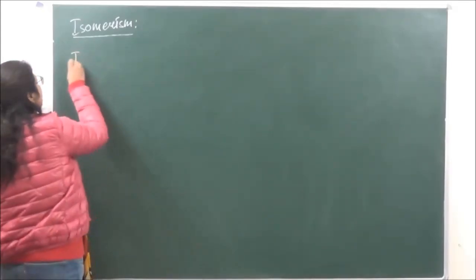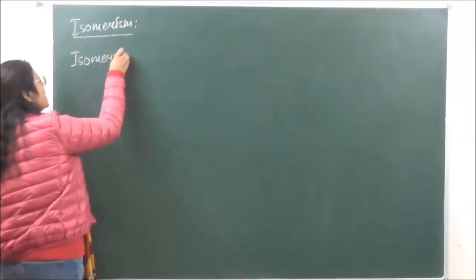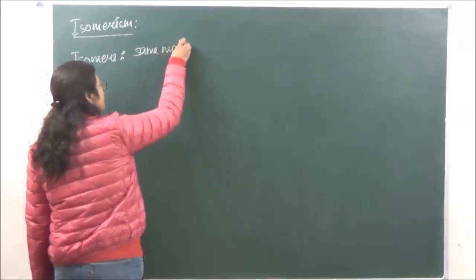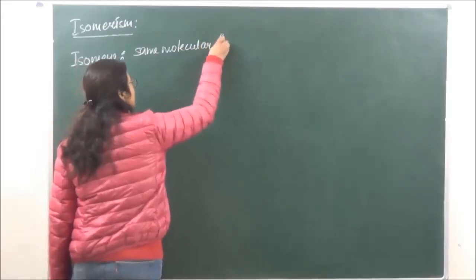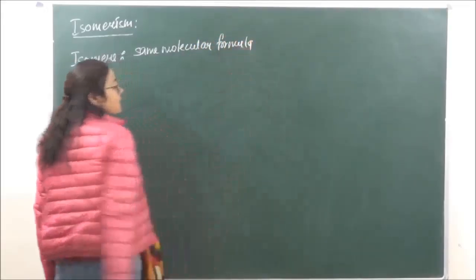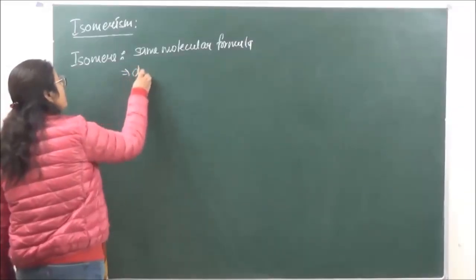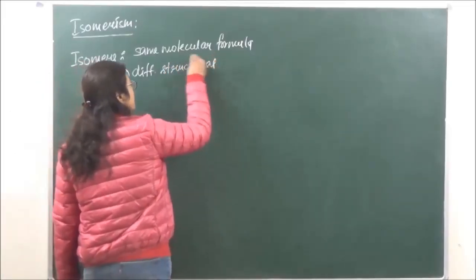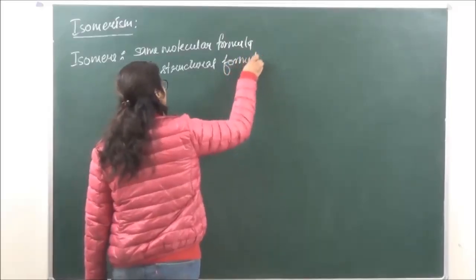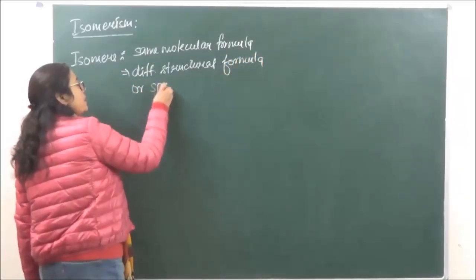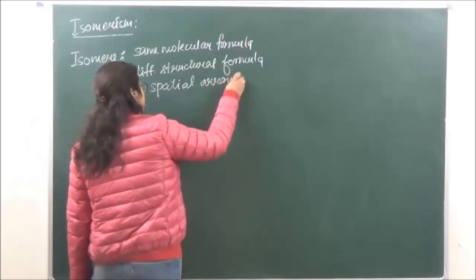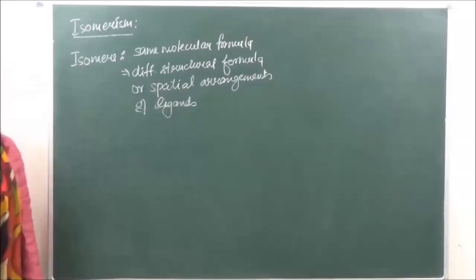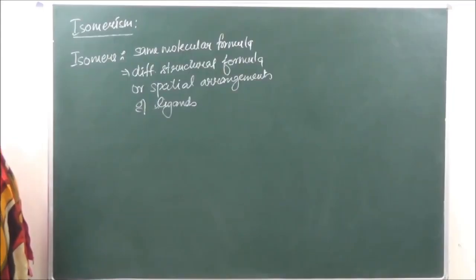So we are saying that isomers are those which have the same molecular formula, but they are going to have different structural formula or spatial arrangements of ligands. ठीक है, they are going to have different structural formula or different spatial arrangement of ligands.